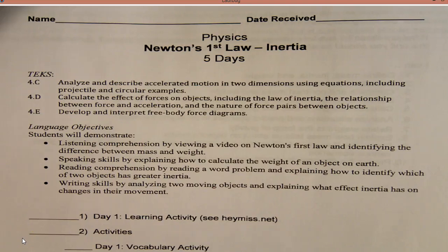Alright, so this is an introduction to Newton's first law. And Newton's first law is defined as this: an object at rest will stay at rest, and an object in motion will stay in motion with that same magnitude and direction. So what that means is that if I have a bottle and I set it on the table, or a ball or anything else, that object will stay at rest on that table doing exactly what it's doing forever, unless some other force acts on it.